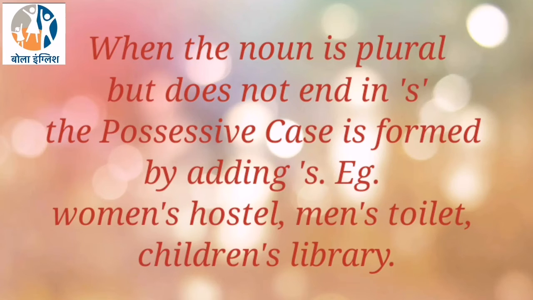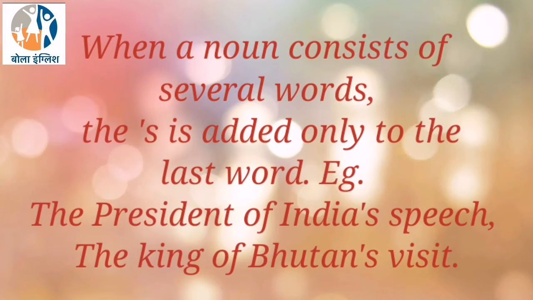When the noun is plural but does not end in s, the possessive case is formed by adding apostrophe s. For example, women's hostel, men's toilet, and children's library. Here, women, men, and children are all plural nouns. When a noun consists of several words, the apostrophe s is added only to the last word. For example, the President of India's speech, the King of Bhutan's visit.